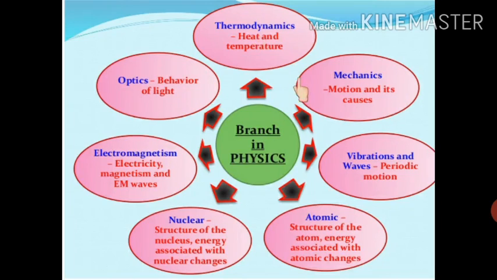So I think it is clear what the branches in physics are. Nuclear and atomic come under quantum mechanics. Electromagnetism, optics, thermodynamics, and mechanics come under classical physics. So it is clear what the branches in physics are and how they deal with different things. In detail, we will study them later. Actually, we are dealing with a very basic chapter, so we will not study everything in detail. Okay. Next is,